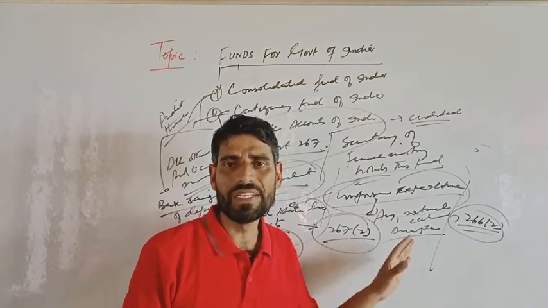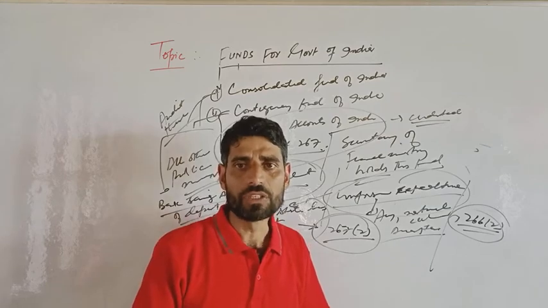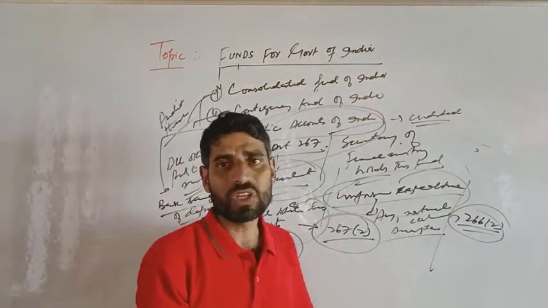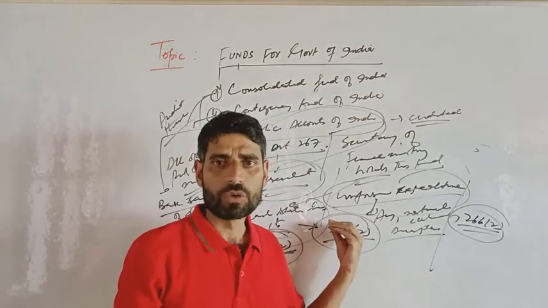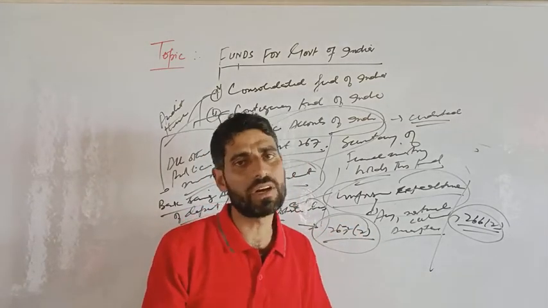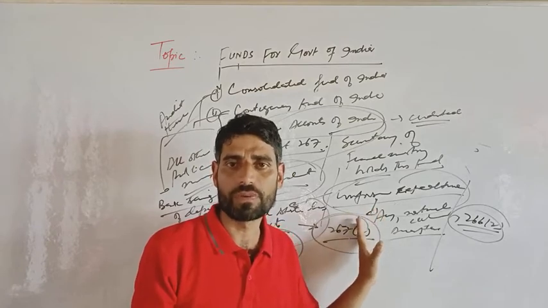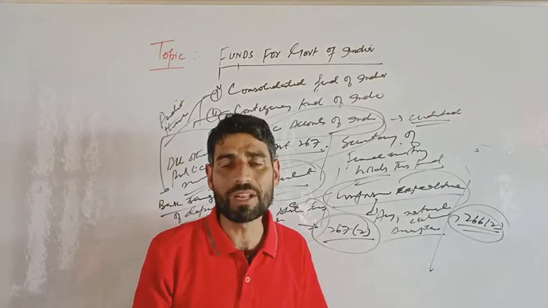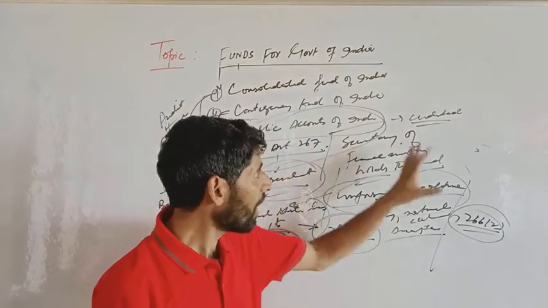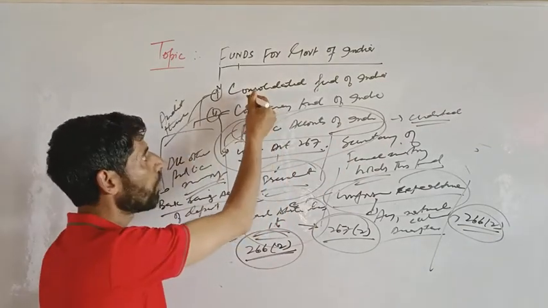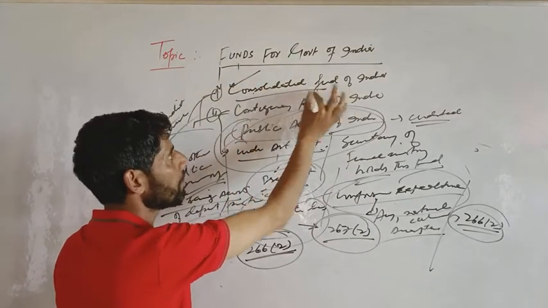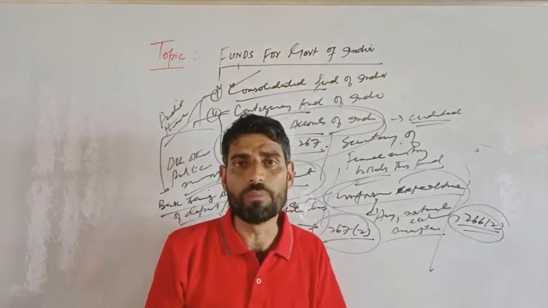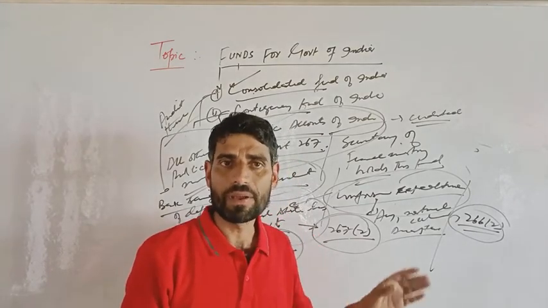The government does not need any permission to take advances. So far as the Public Account of India is concerned, the government does not need permission to take advances out of this fund, clear? Each state has its own similar account. All these three accounts, the Consolidated Fund of India, Contingency Fund and Public Account, are audited by whom? The Comptroller and Auditor General of India, clear?